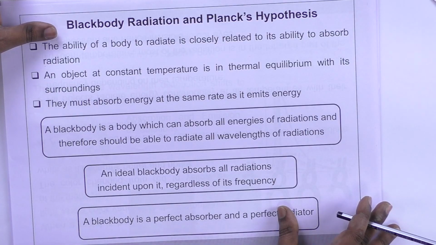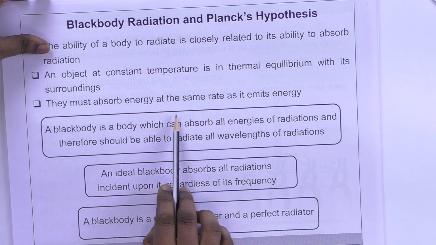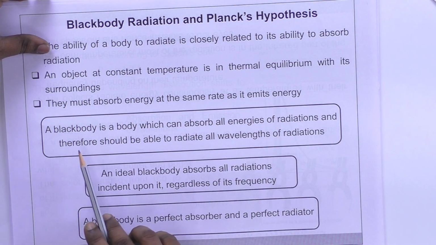This is because our body temperature is generally 36 degrees Celsius, whereas room temperature is around 25 to 30 degrees Celsius. So we are a heat IR emitter. Human bodies emit heat radiation in the IR region because of the temperature difference. They must absorb at the same rate as they emit energy.